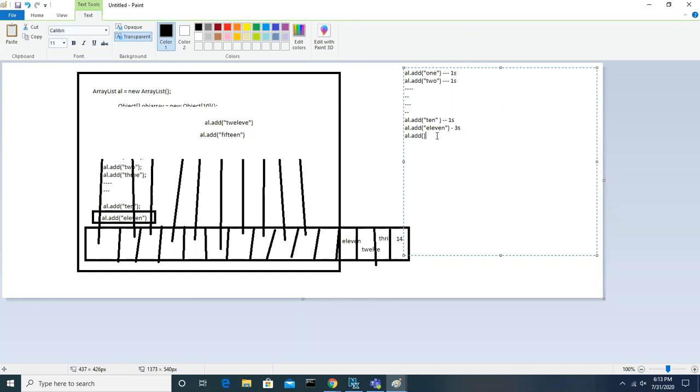Guys, what do you understand in this algorithm? If you want to add array elements, you can add them. That's fine. What is the problem in this algorithm? Sir, every time we create new arrays. Yes, every time we create a new array and copy the old one, this is a time taking process.